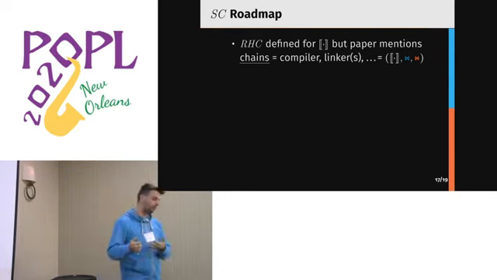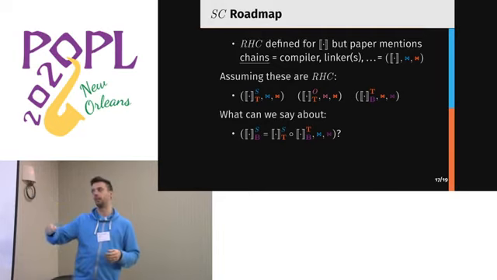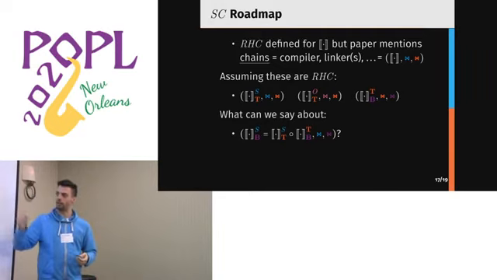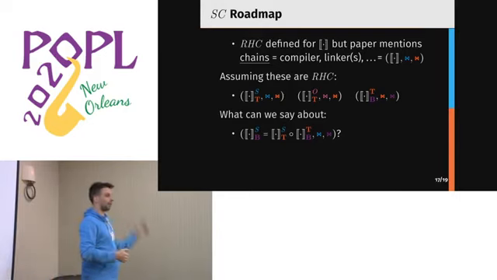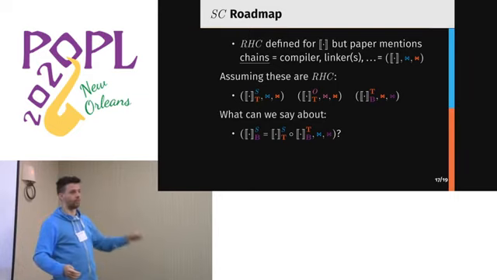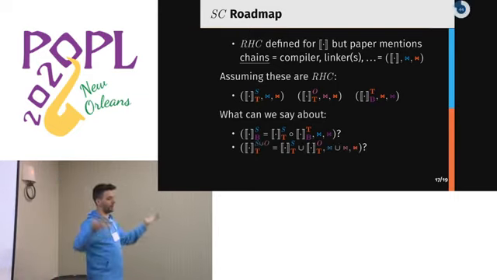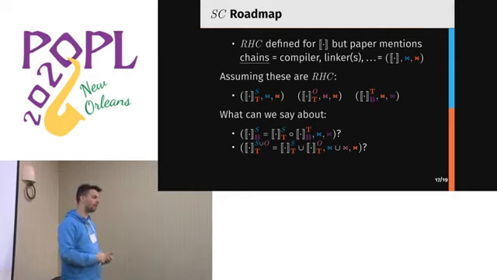And if we assume that we have an RHC compiler from a source language to a target, and from a target to a bottom language, what can we say about the compiler that goes from the source to the bottom through the target language? What can we say about the compiler that takes input from both languages and links them together?